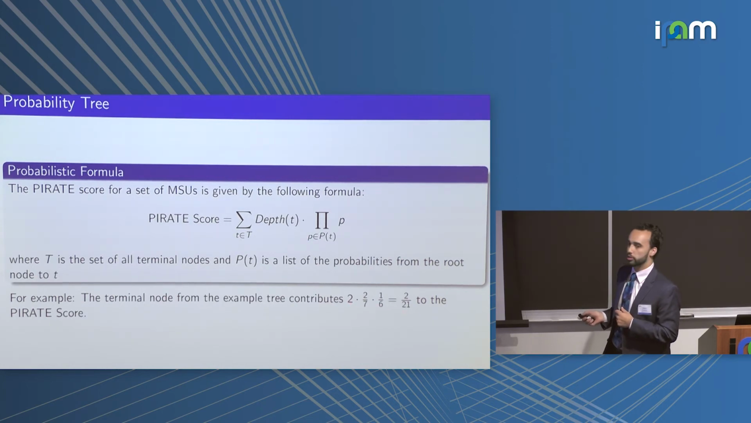So here, this was our contribution from that one terminal node. And once we take the sum over all of our terminal nodes, that is exactly our expected value that we're looking for. So this is how we're going to calculate our PIRATE score for every single row, which has MSUs.